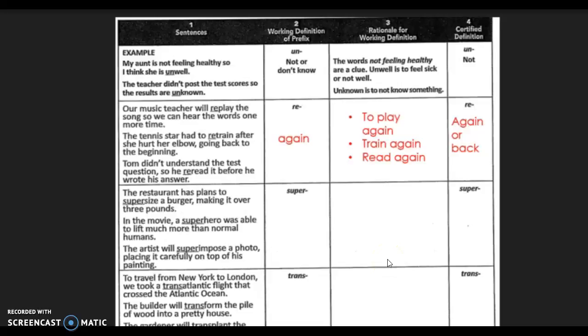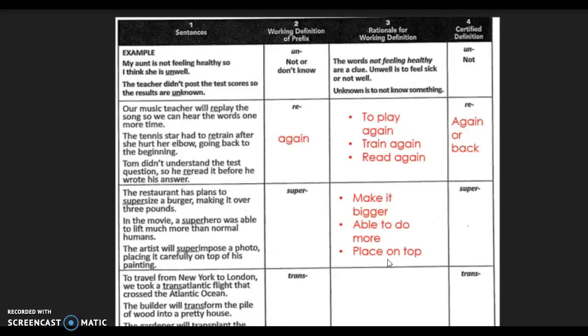Next, the artist will superimpose a photo, placing it carefully on top of his painting. This one's pretty tricky. Superimpose is not a commonly used word or one that you see very often in your vocabulary. Think about the context clues in the sentence. Where did the artist place the photo? All right, let's check your work.